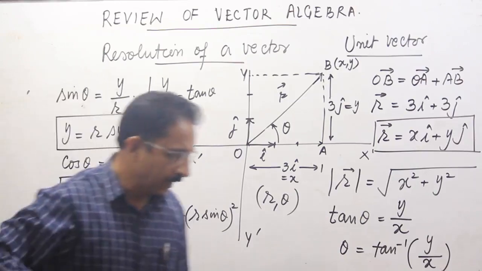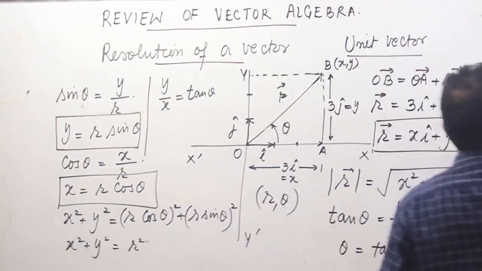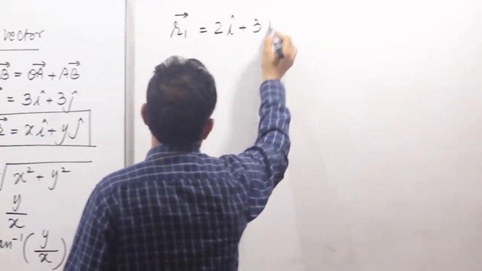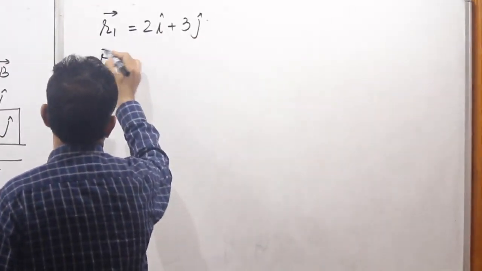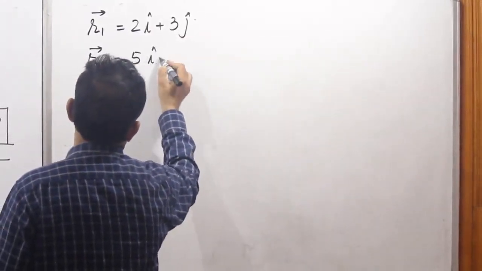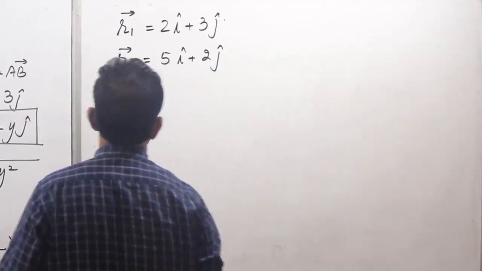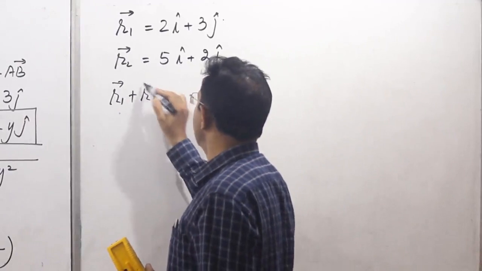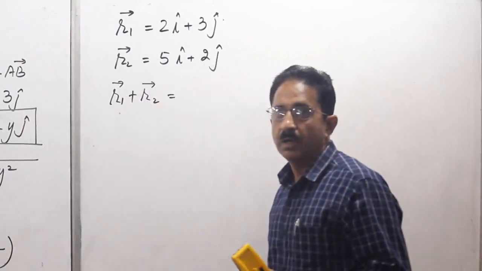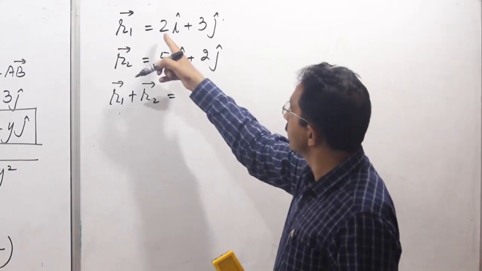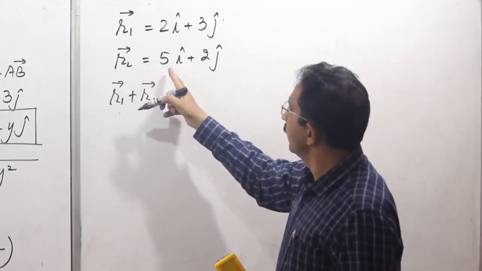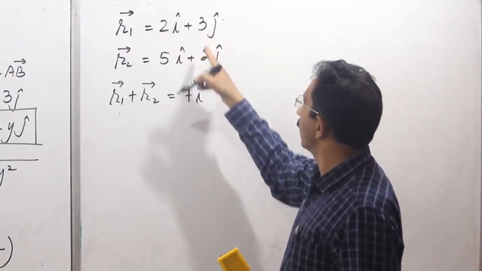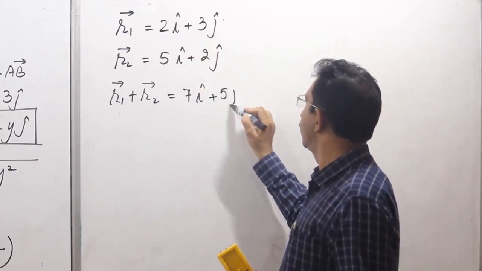For example, now I have a vector r1 equal to 2i cap plus 3j cap. I have vector r2 equal to 5i cap plus 2j cap. I want to find the sum of these two vectors, r1 plus r2. No need to invoke parallelogram law. हमें parallelogram law के बगैर भी हम काम कर सकते हैं. So I add its x component, which makes 7i cap. I add the j component or y component, that makes it 5j cap.